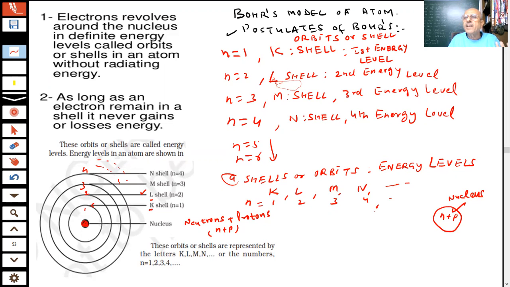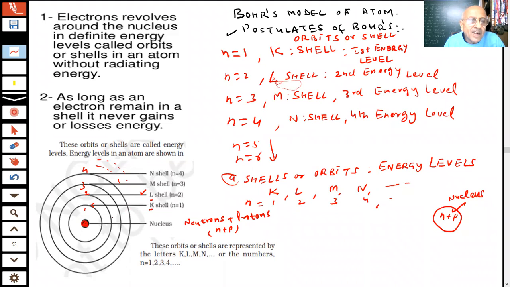And what is N? N is the first shell, second shell, the number of the shell present inside the atom. But the shell contains electrons. How many? That I will tell you just now. So there are electrons present in the shell. They are orbiting around the nucleus. So long as they are orbiting in special fixed orbits, there is no radiation absorbed or emitted.